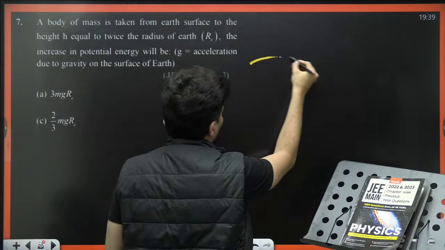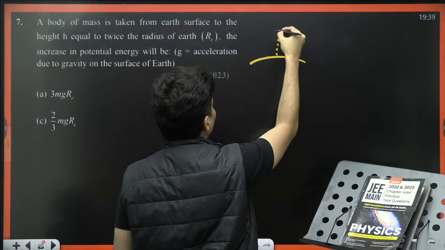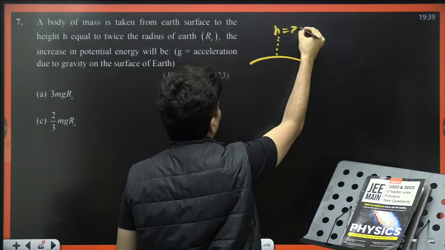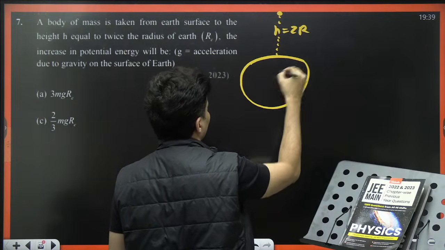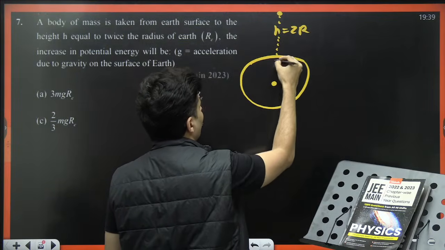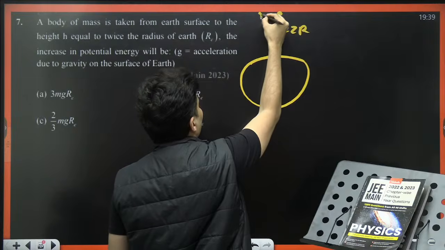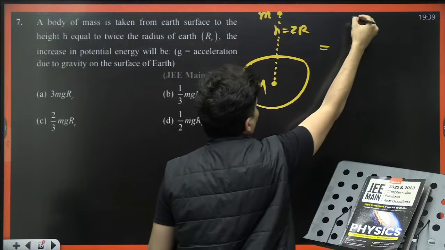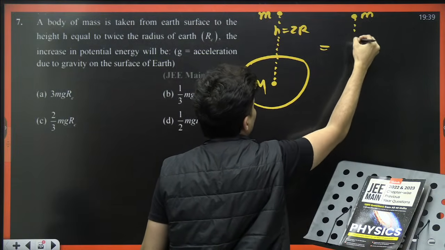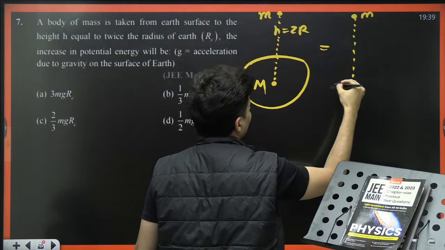So this is the Earth, and at a height equal to twice the radius, this is where you take it. This is your Earth, this is the center, and this is where the mass is. This is the mass of the Earth. It's as good as saying that you have kept two masses.